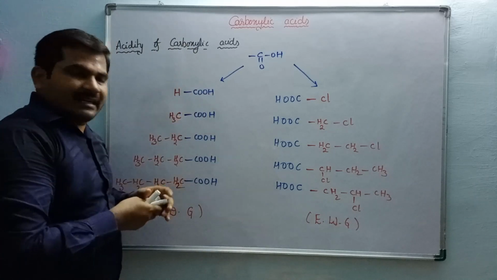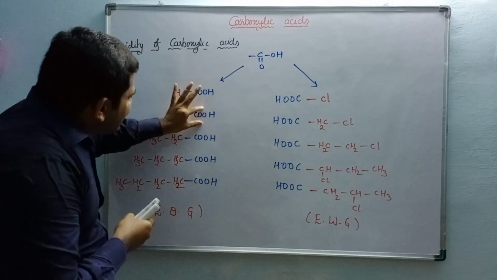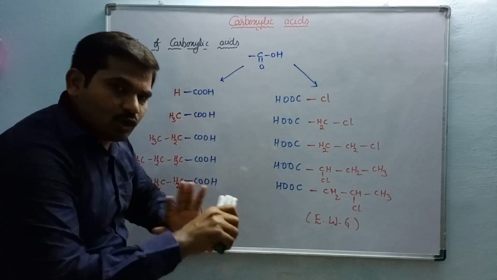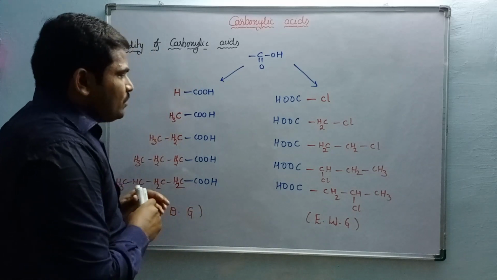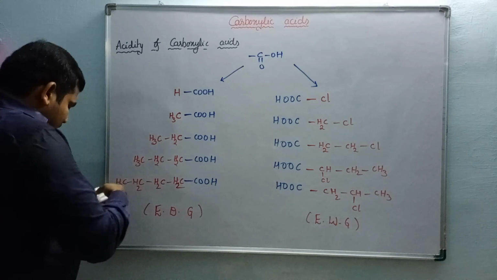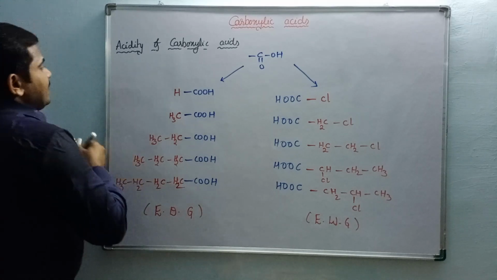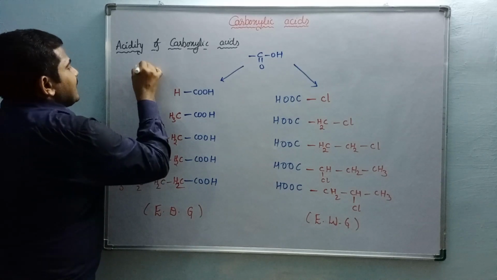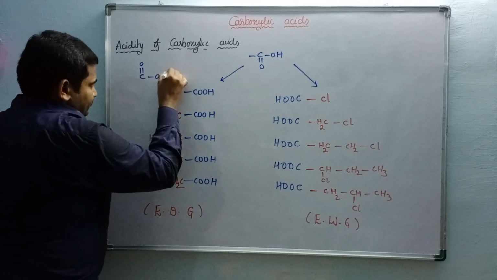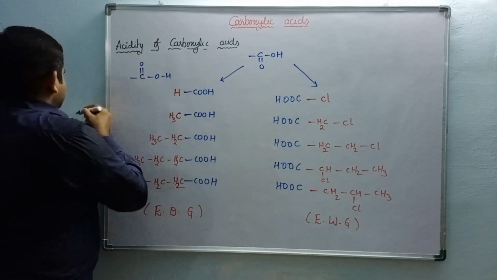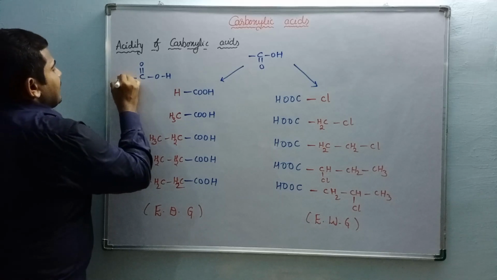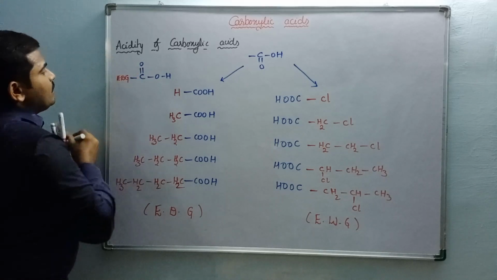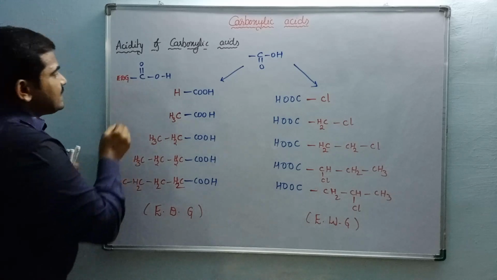Carboxylic acid has the tendency to produce H plus ions, no doubt at all. But once it is connected to an electron donating group, listen to this example carefully. Here, this is the carboxylic acid moiety connected to an electron donating group. What happened in this particular case?